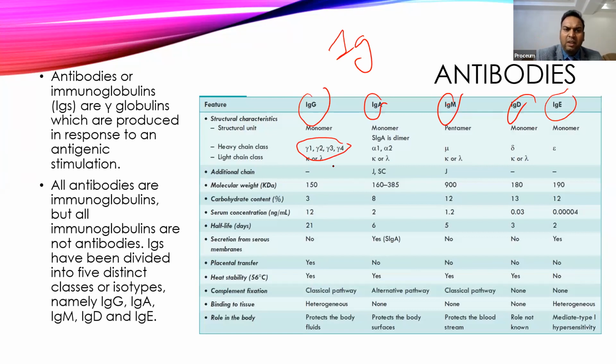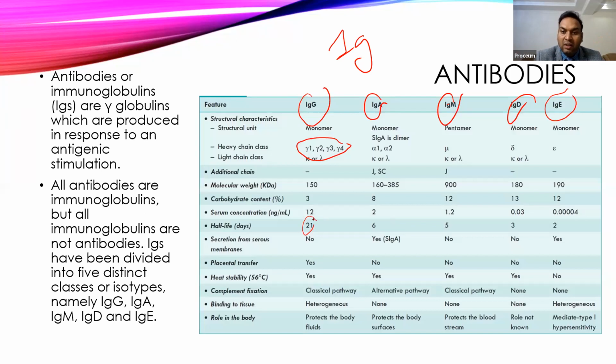It has a molecular weight of around 150 kDa, and it does contain carbohydrate, but at a very low level. Its serum concentration is somewhere around 12 mg per ml, and its half-life is around 21 days. So it will remain up to 50% in our body for up to 21 days, and it will take almost 3 to 4 months to be removed from our body.